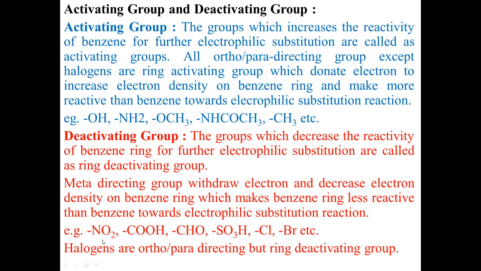For example, NO2, COOH, CHO, SO3H, Cl, Br, etc. Okay, here the exception is that the halogens are ortho-para directing but still they are deactivating groups.